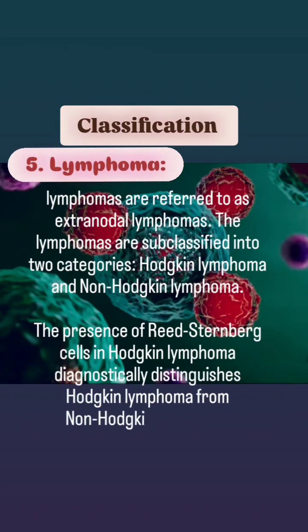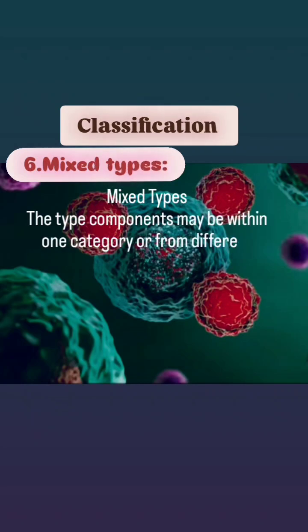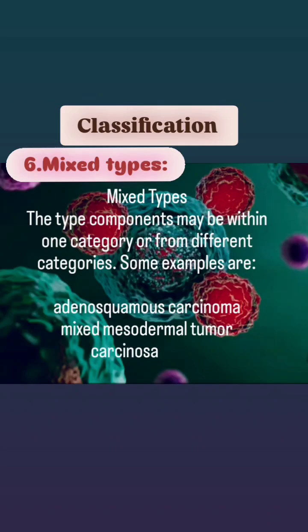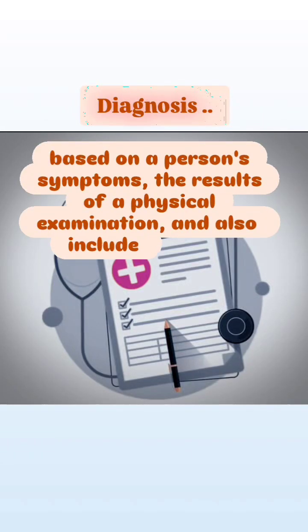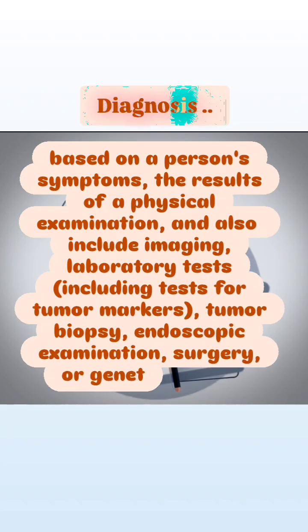6. Mixed types. The type components may be within one category or from different categories. Some examples are adenosquamous carcinoma, mixed mesodermal tumor, carcinosarcoma, teratocarcinoma. Diagnosis of cancer is based on a person's symptoms, the results of a physical examination, and may also include imaging, laboratory tests, including tests for tumor markers, tumor biopsy, endoscopic examination, surgery, or genetic testing.